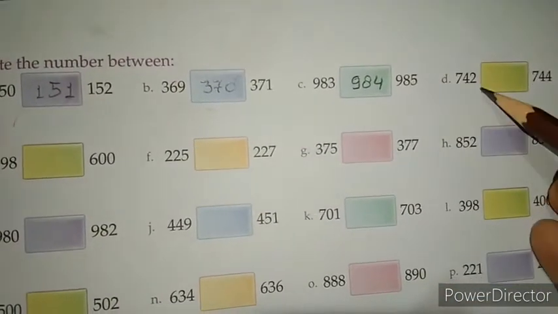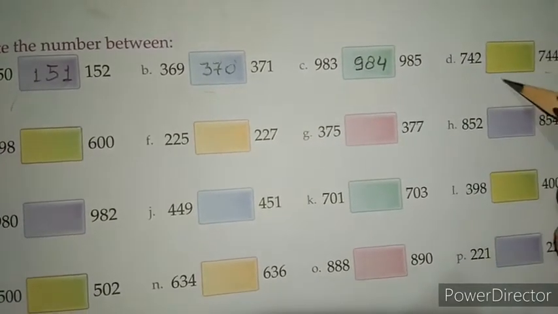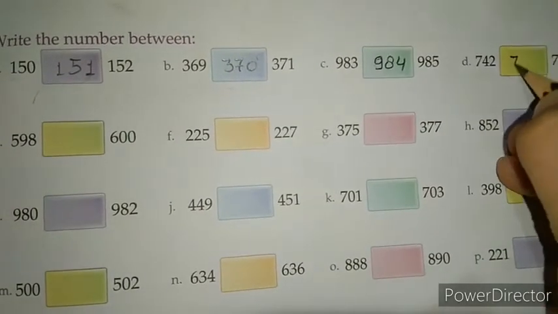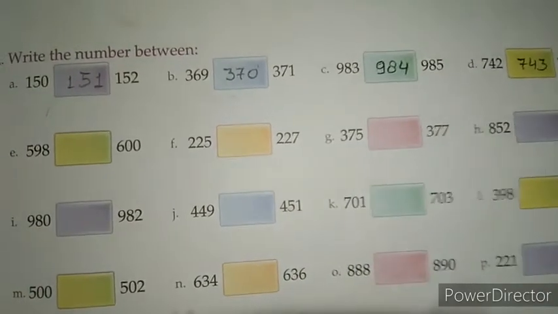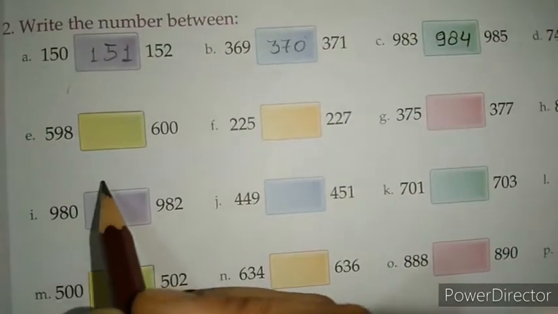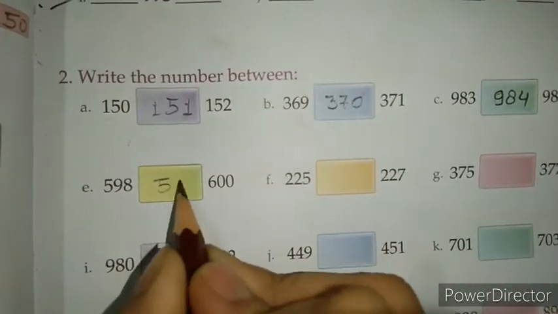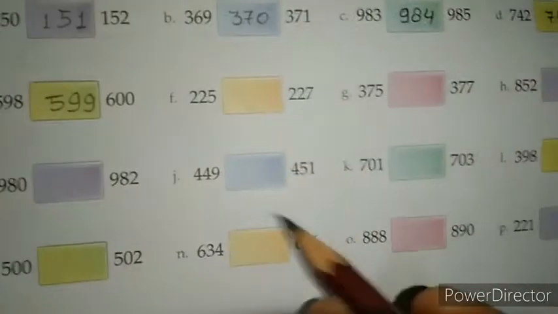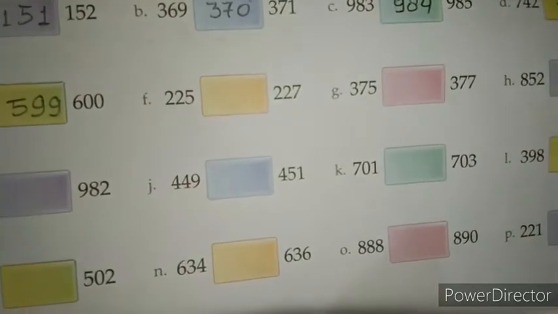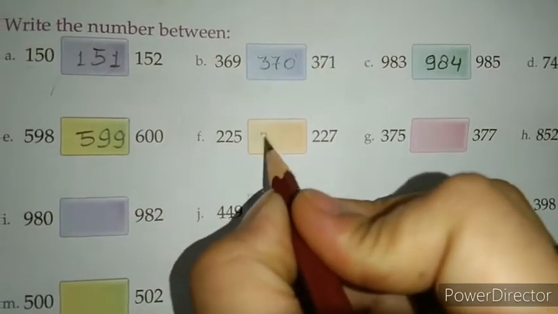Next one, 742 and 744. Which number comes between 742 and 744? Yes, very good, 743. Okay, next one. Here we have 598 and 600. So here the answer is 599. Here we have two numbers, 225 and 227. Which number comes between 225 and 227? 226.